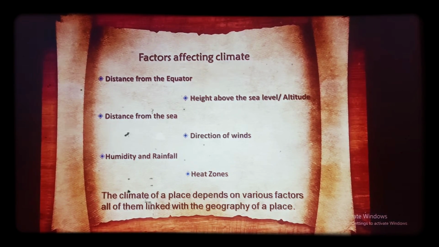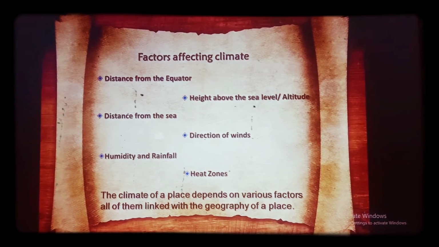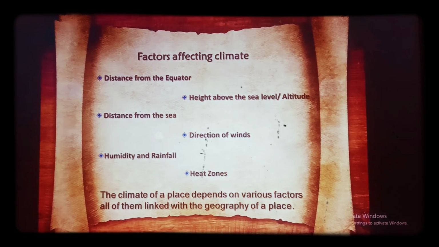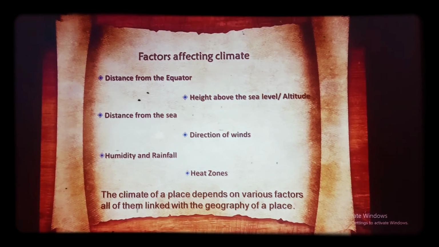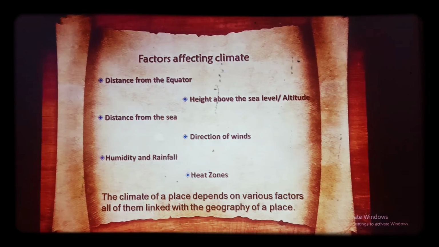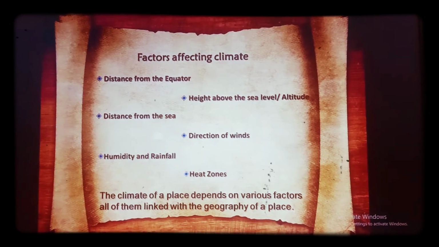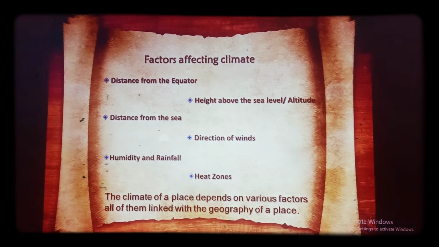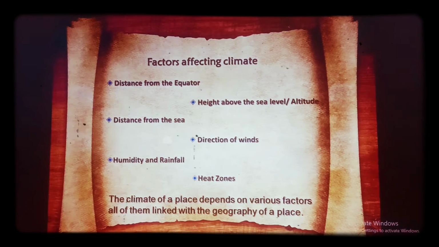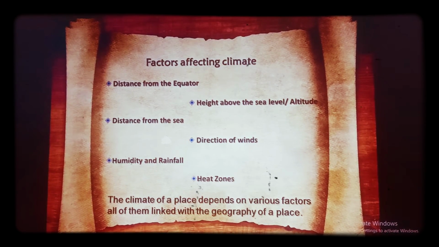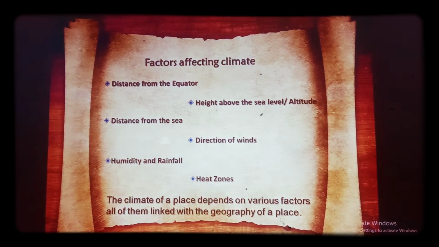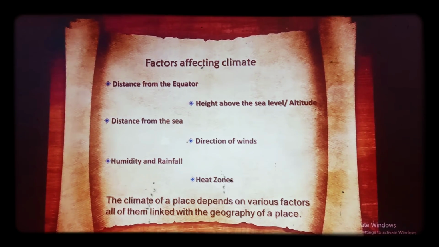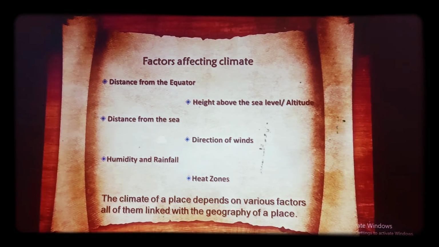Climate is affected by a few factors. There are 6 factors that affect the climate. They are: first, distance from the equator or latitude; second, height above the sea level or altitude; third, distance from the sea; fourth, direction of winds; fifth, humidity and rainfall; sixth, heat zones. The climate of a place depends on various factors, all of them linked with the geography of a place.